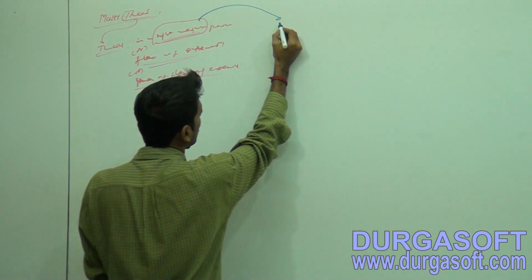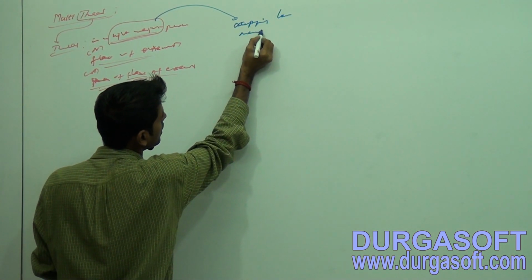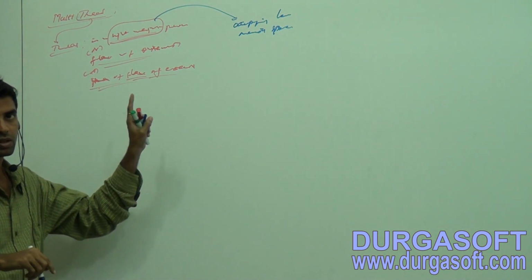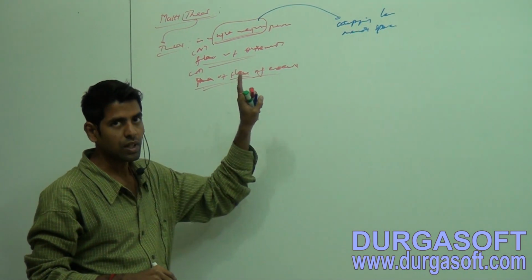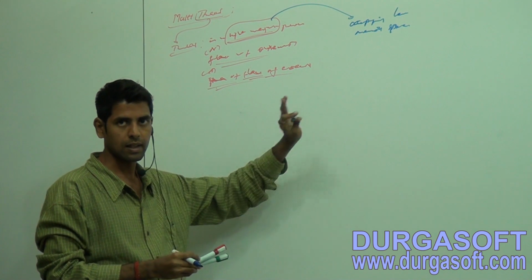Lightweight means occupying less memory space. That's it. Lightweight process, flow of execution. Now this is the oral definition, nothing more than that.